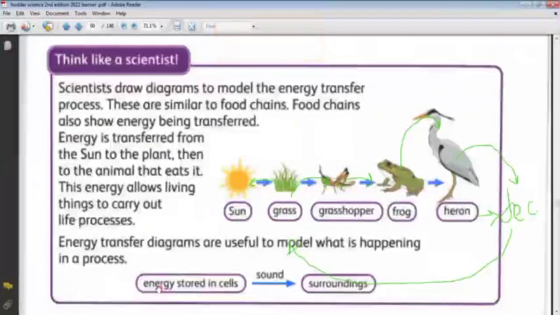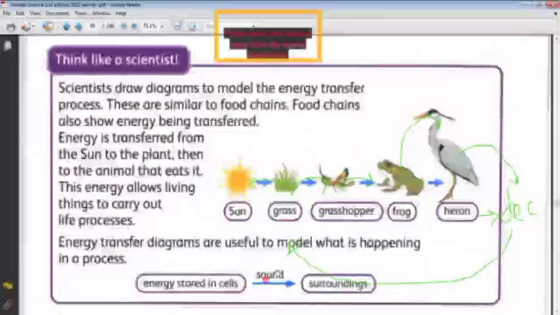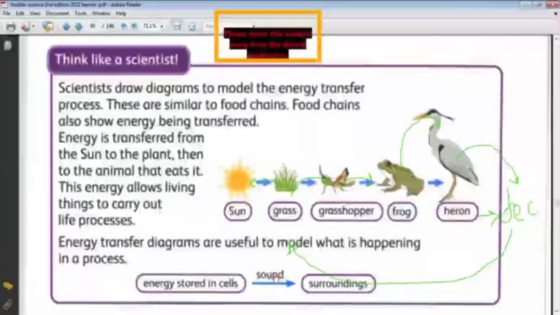So he says that the energy stored in the cells, here meaning the battery, is used by the radio to release sound, and this sound moves to the surroundings. So this is a diagram we can use to describe the energy transfer in any object. Like this one describes the energy transfer in the radio.